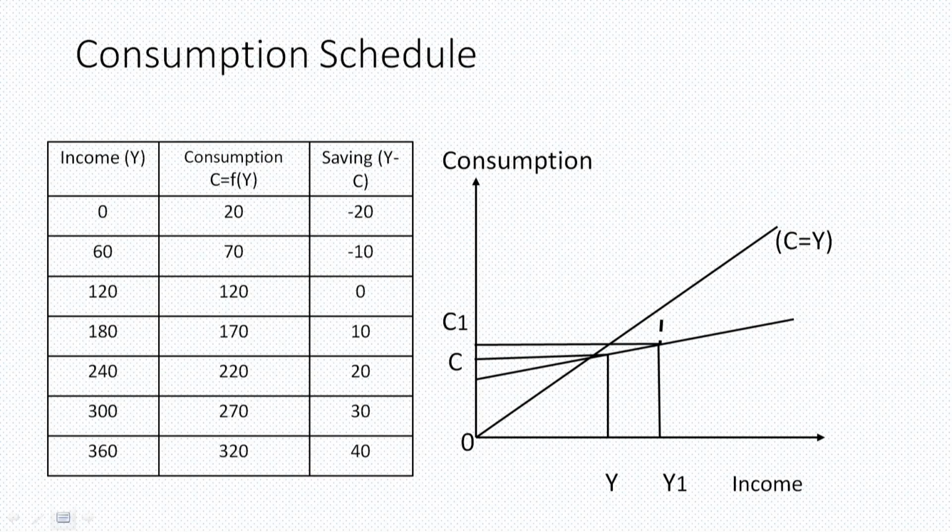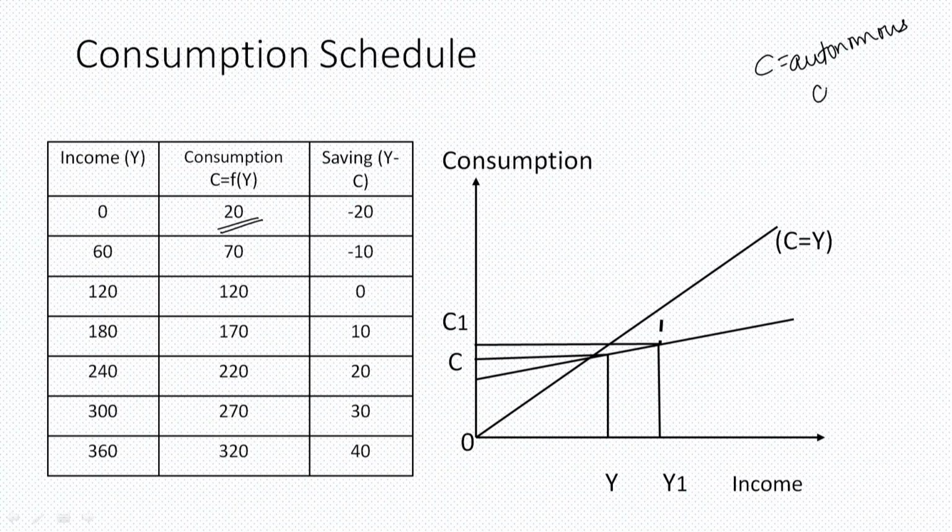When we try to understand the consumption income schedule, even when the income is zero, the consumption is still existent in this economy. This consumption is autonomous consumption.